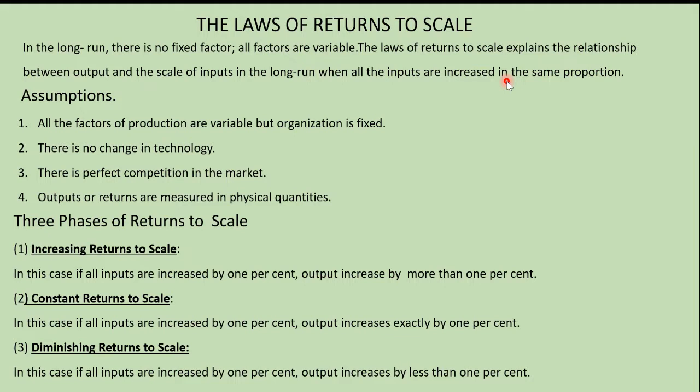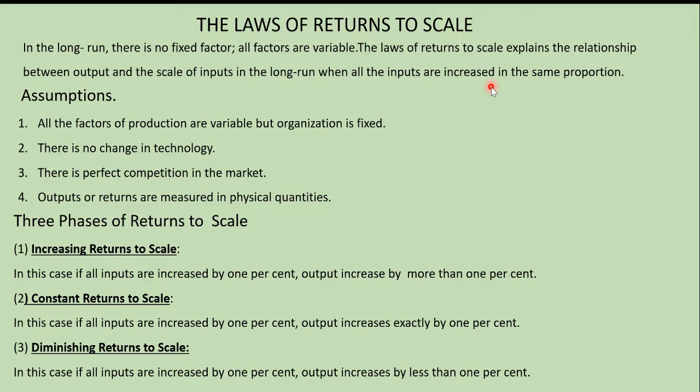So I said in this law, there are two variable factors. For convenience sake, we are taking only two variable factors. One is labor and the other one is capital. If labor is increased by one unit, capital must also be increased by one unit.